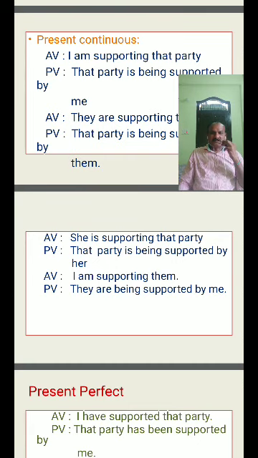Don't get confused: the object becomes the subject. Keep in mind this general mistake some students make. You will rectify this problem while changing active into passive.